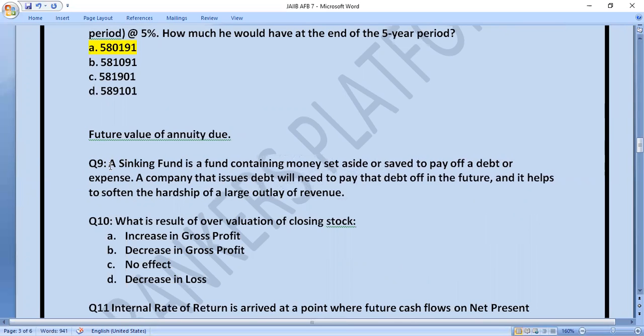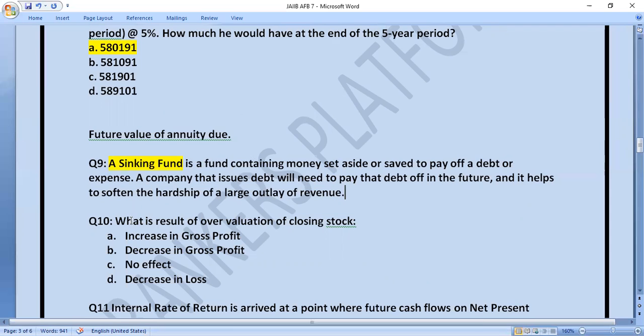Sinking fund is a type of fund where, if we know that our computers are going to depreciate, whatever amount we are getting in depreciation, that is also a type of sinking fund, because we are saving that fund for purchasing of that plant machinery in coming year. So let's move to next question.